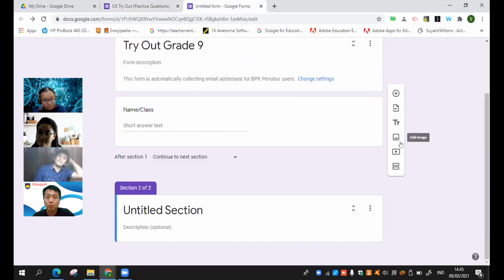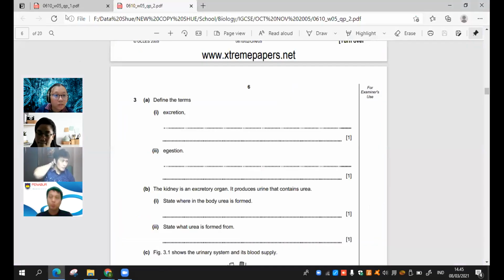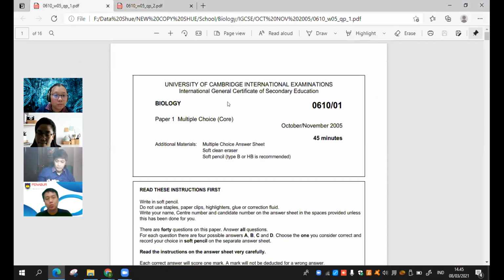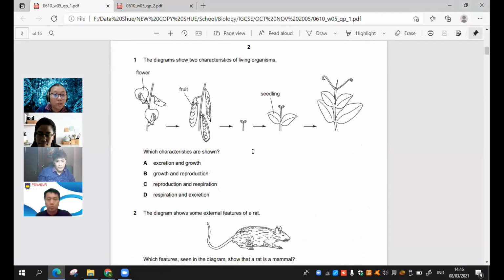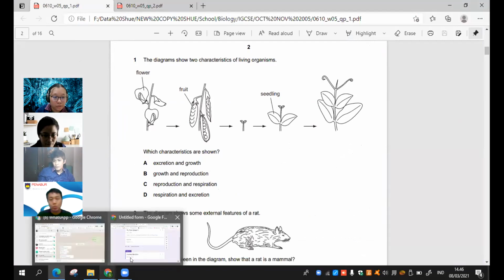Yeah, from the beginning. I'm going to take the question from Cambridge past paper, multiple choice, the first one. For the multiple choice, it will be easy, but like I said, we can also set the answer key directly one by one, the point also one by one. But let me explain again for those who are just coming.